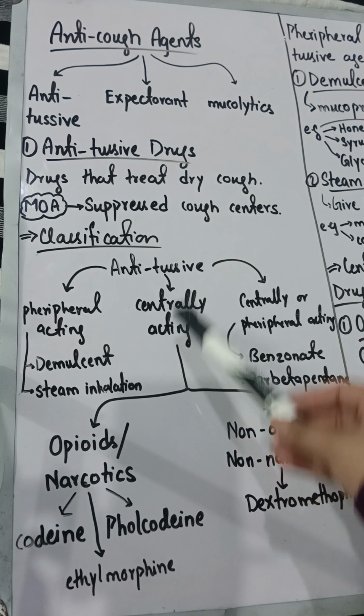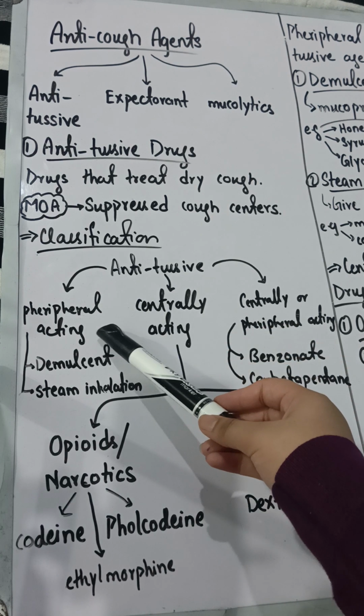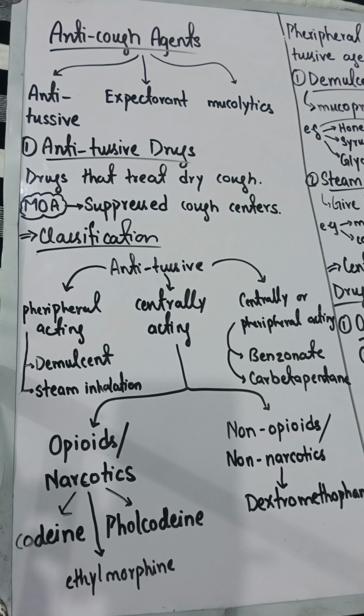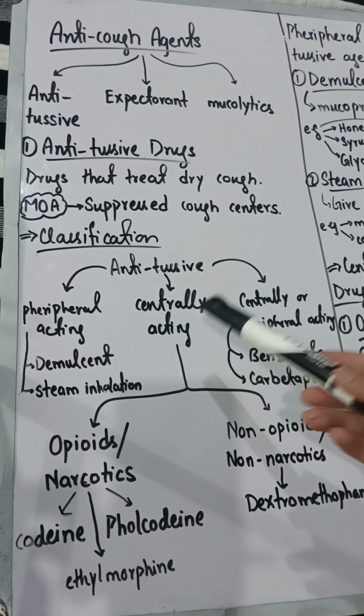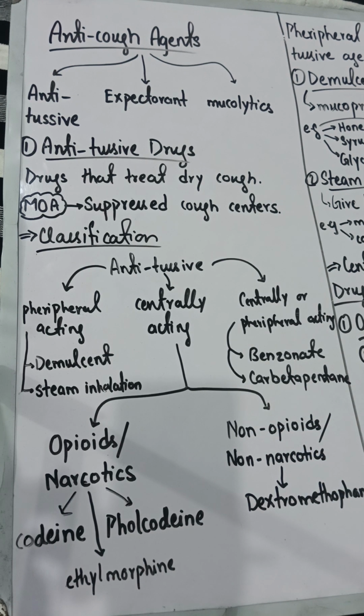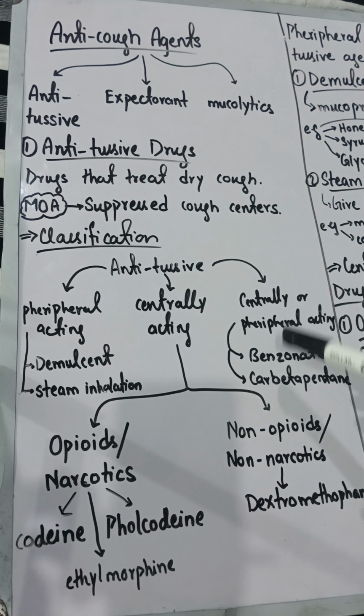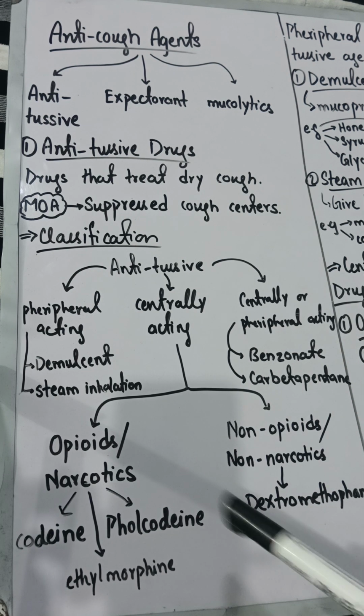Now let's discuss the classification of antitussive drugs. They are divided into three groups. First, some act in the peripheral area, meaning they act in the peripheral part of the body and help to stop the cough. Some drugs act centrally, meaning they act on your brain, where the cough centers are present, so they suppress the cough centers. And some drugs act both centrally and peripherally, having both actions. Now we will discuss the details of all of these drugs.